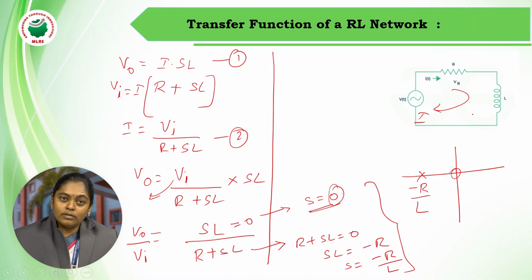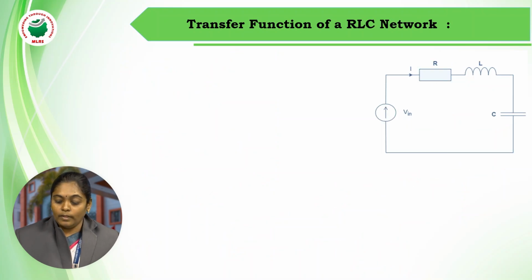As I told you previously, in this case also there is only one storage element, so it consists of a single pole, which is present at minus R by L. So the number of poles depends upon the number of storage elements in the circuit.